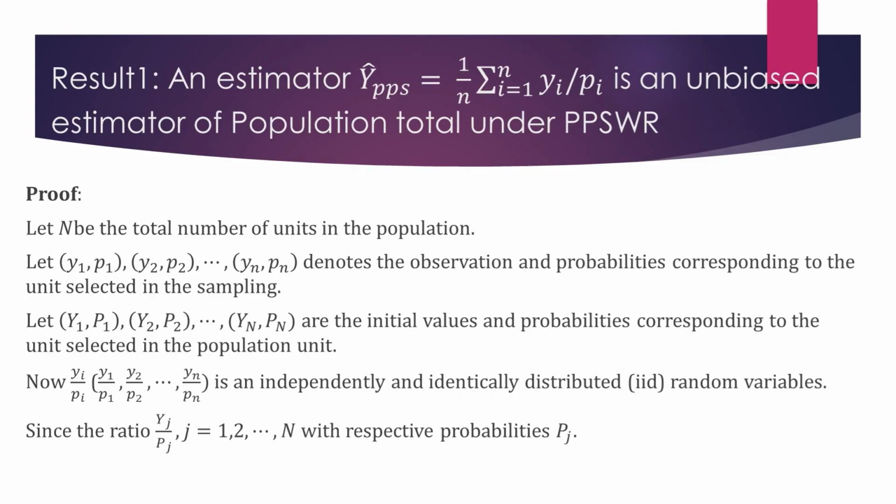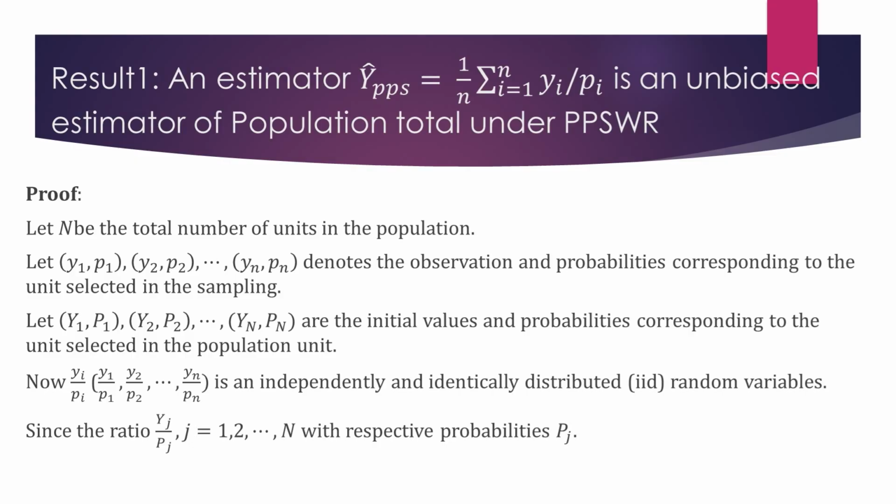As this is the population total estimator, the cap has been given, and this is for the PPS, so that's why we have written it as PPS. Now we know that there are capital N observations in the population, and small y1 p1, small y2 p2 and so on, small yn pn denote the observations and the probabilities corresponding to the units selected in the sample.